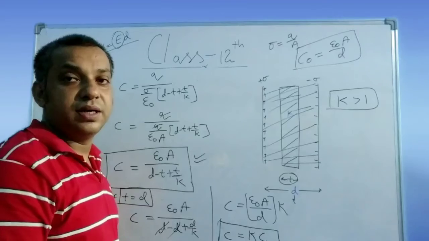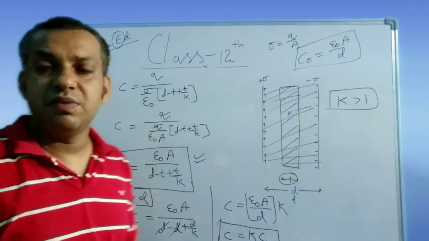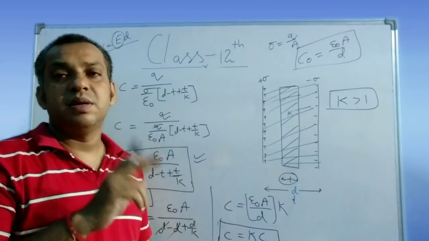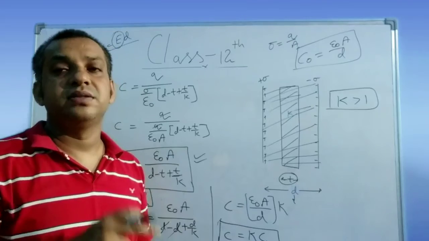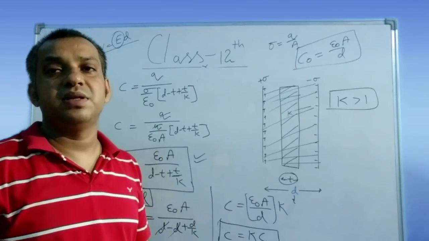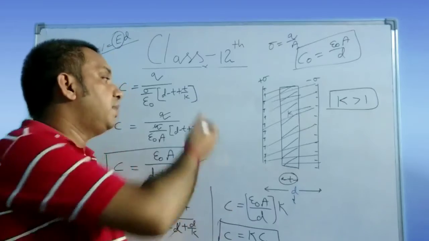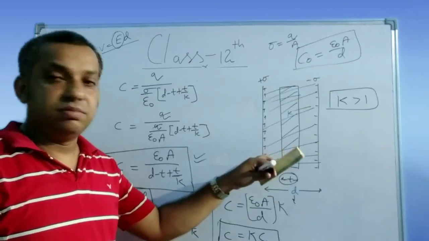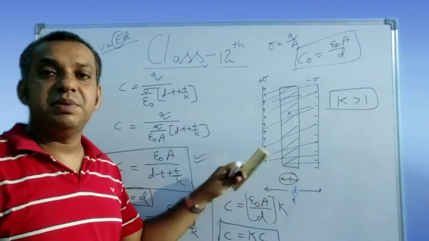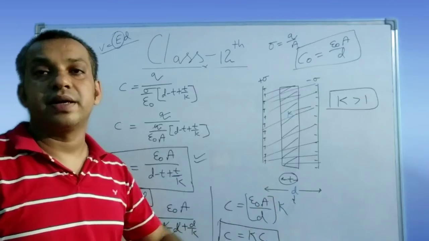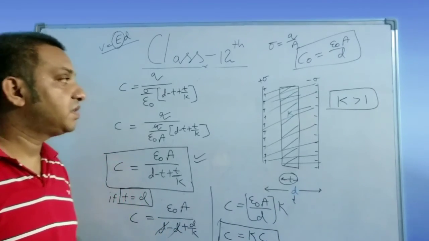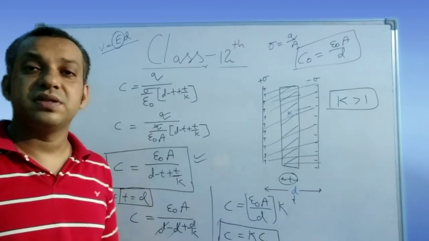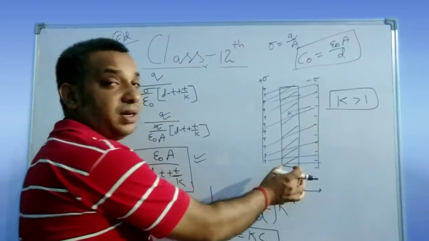A number of times this derivation is asked in the board examination, like: prove that whenever you fill the separation between the plates of an air capacitor by a dielectric medium, its capacity increases. That means, in other words, you have to derive this and prove that the capacitance of a parallel plate capacitor when a medium is filled is K times that of the air capacitor. So this derivation is very important from the board perspective, because a number of times it is asked, whether for the partially filled or the completely filled case.